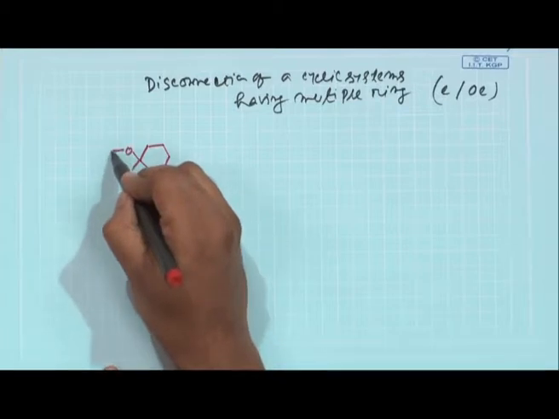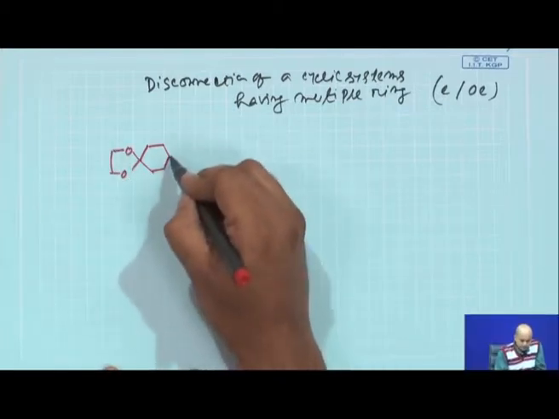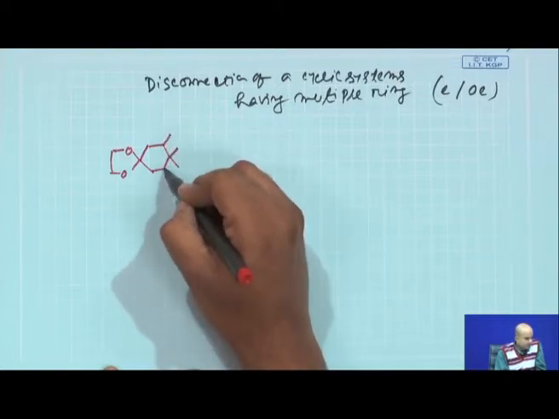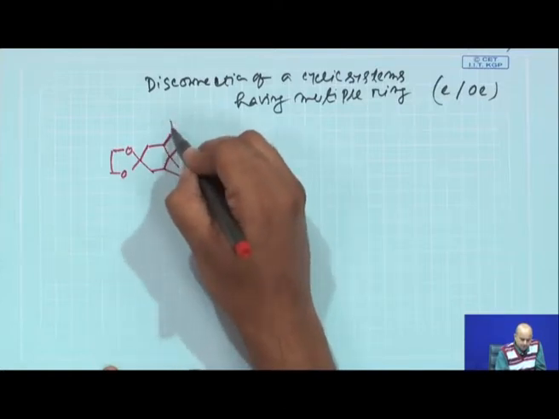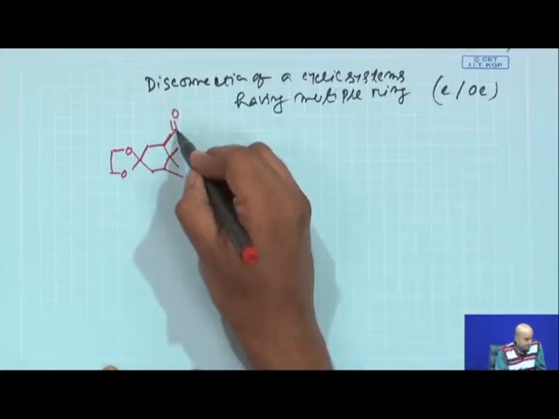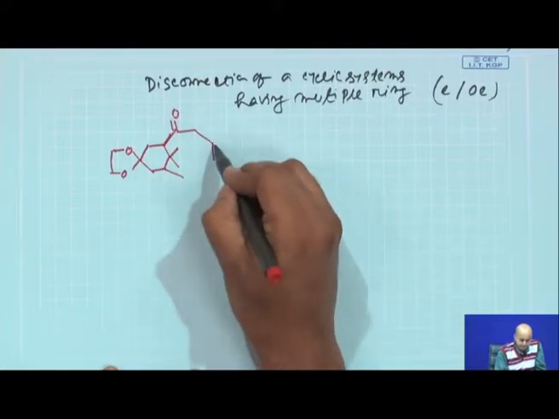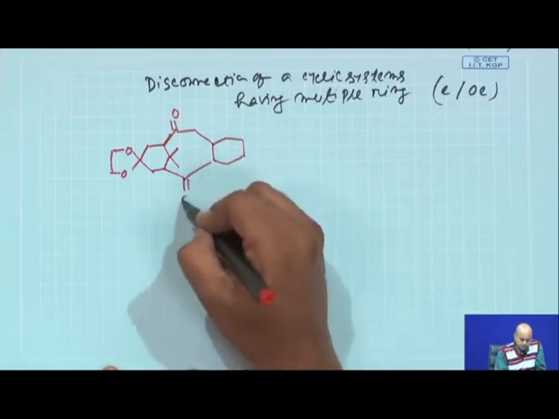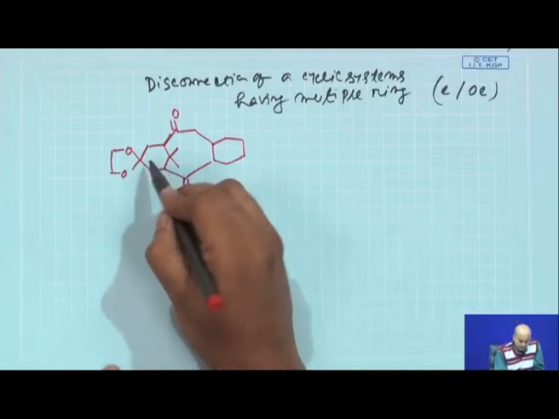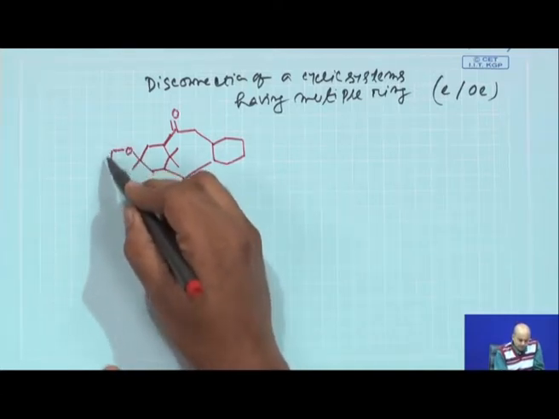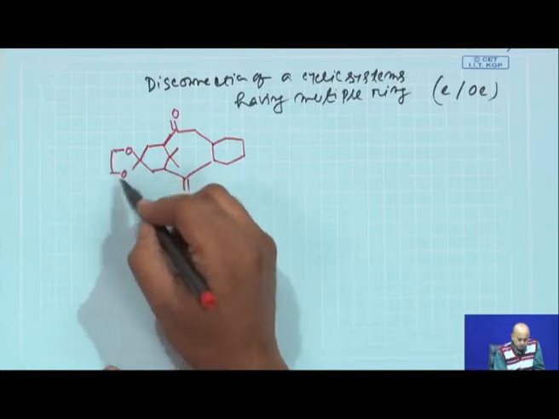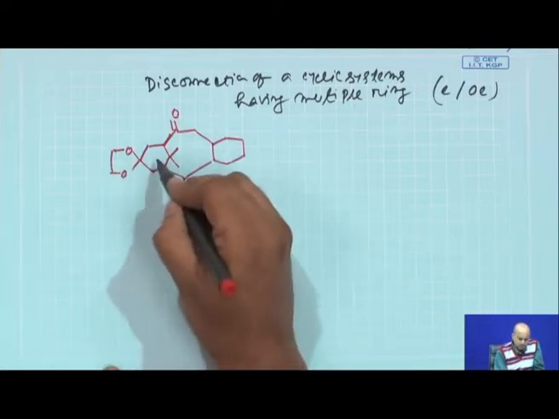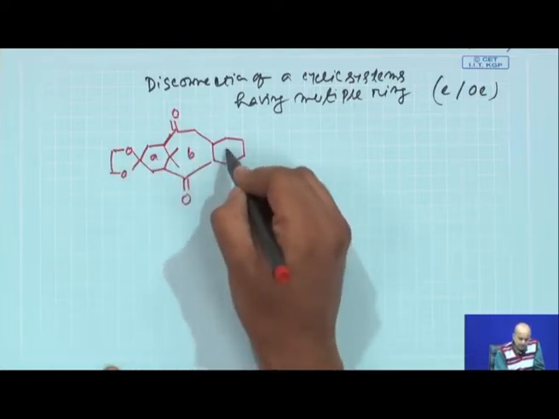and if you see, the structure has a 6-member ring at the left hand side, then the 6-member is... so there are basically 3 rings, 3 main rings. We are trying to avoid this ketal moiety. This is also a ring, but this is basically a protecting group for this carbonyl. So, ring A, ring B, ring C.